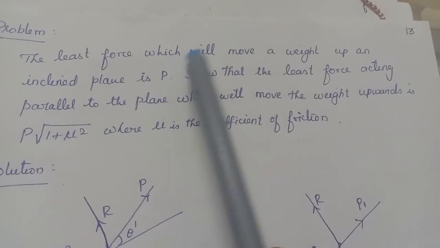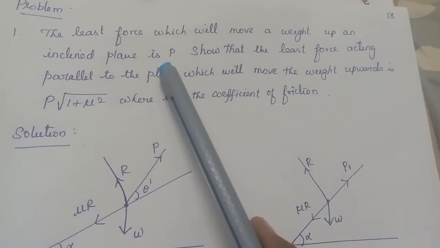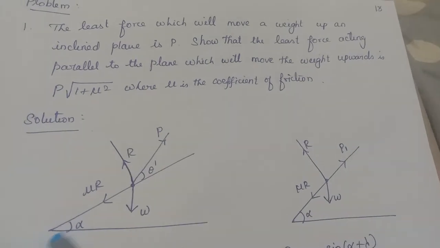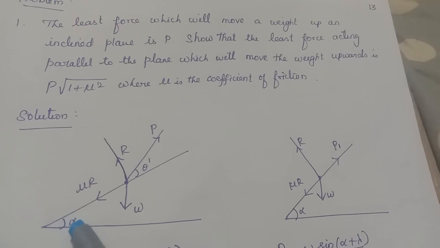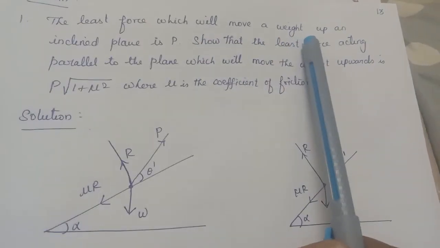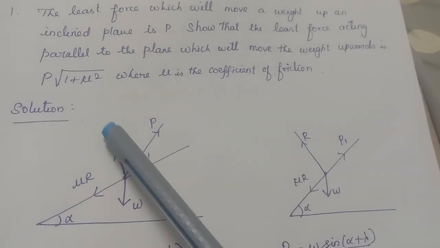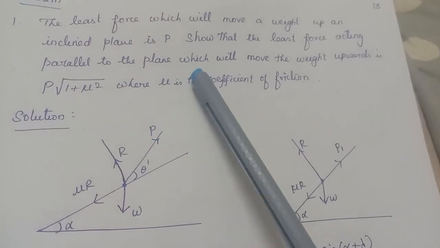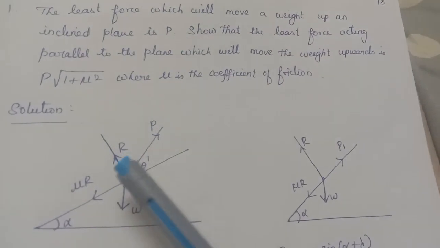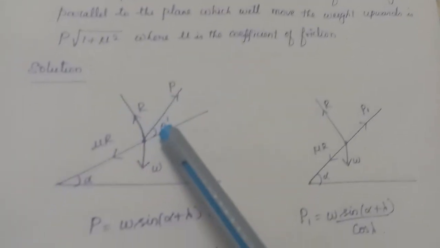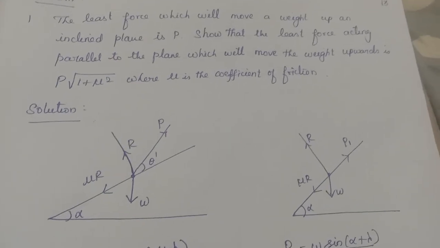The least force which will move up weight W up an inclined plane is P. Let me interpret this one. I have a plane which is inclined at an angle alpha to the horizontal. I want to move the weight up the plane. Up the plane means the friction will be downwards. Here the weight acts, here the normal reaction, and this is the force P. Here they have simply given the least force which will move. It is not parallel to the plane, so let it make an angle theta dash. What is the least force required? P equal to W sin of alpha plus lambda. Okay, so this is over.